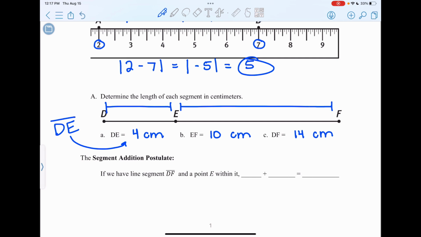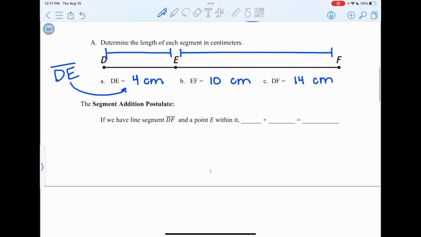When I add 4 plus 10, that equals 14, which is the entire length of the segment. And that is the segment addition postulate. If we have line segment DF and a point E within it, then the measure of DE plus the measure of EF equals the measure of DF, the entire thing.